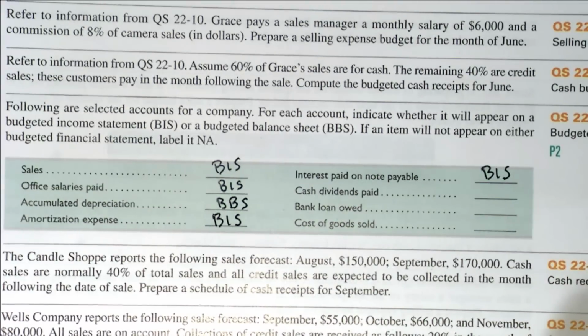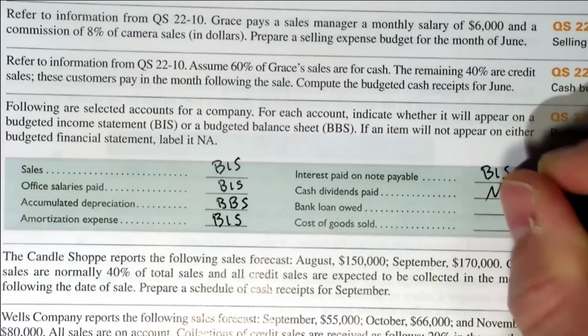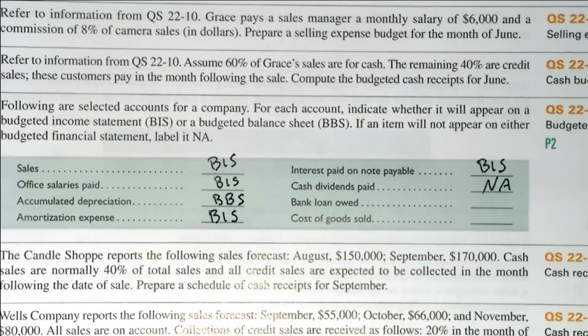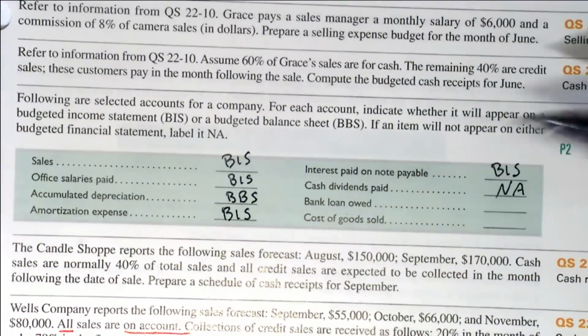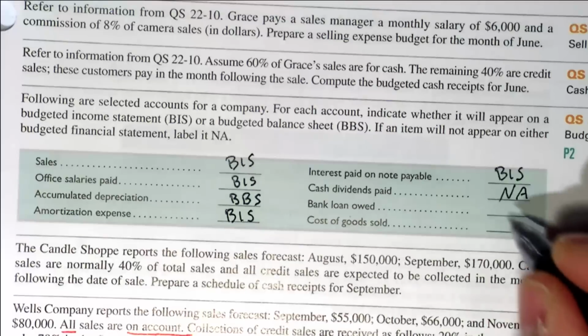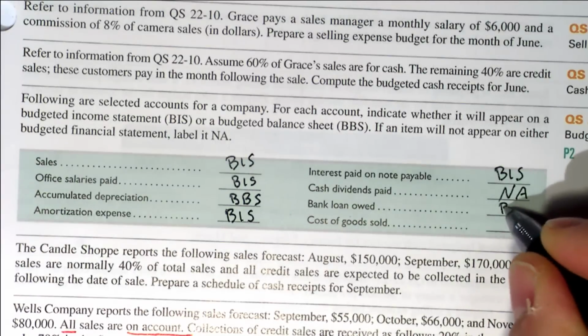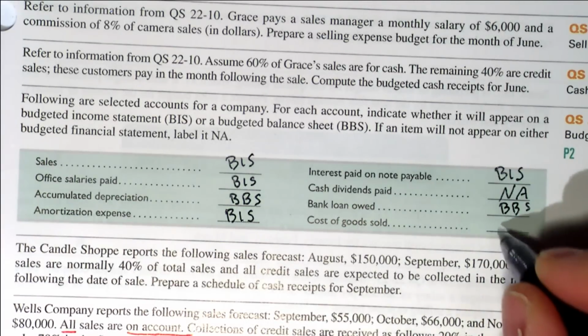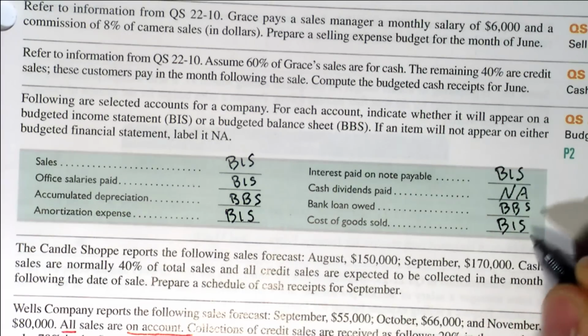Actually, no, because that goes on the statement of retained earnings, right? So it's neither on the balance sheet nor the income statement. So that is an NA. It goes on the statement of retained earnings, so we did a budgeted statement of retained earnings. Bank loan owed. Balance sheet. Budgeted balance sheet. Cost of goods sold. Budgeted income statement. Very nice.